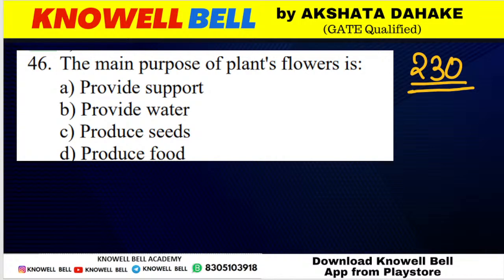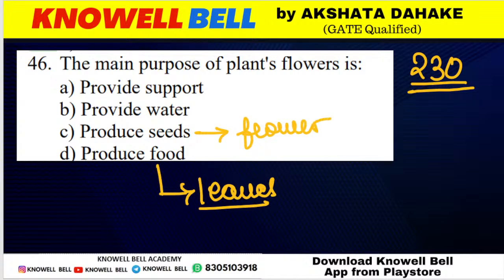Very good. First we have Shlok. Then Ragini, Sarvesh, Raisha, correct. Pranush, D is not the answer. Production of food is the task of leaves, beta. You must keep in mind. Okay, leaves are responsible for production of food. Okay, seeds. Seeds का production क्या करता है? For the production of seeds, flowers are responsible. Inside of the flower, okay, हमेशा seed का production होता है.